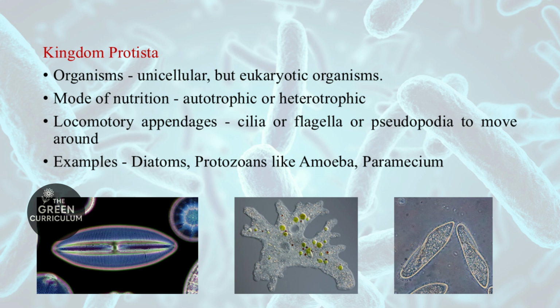The organisms coming under Protista include diatoms, the first image, then protozoans like amoeba, the second image, and paramecium, the third image.